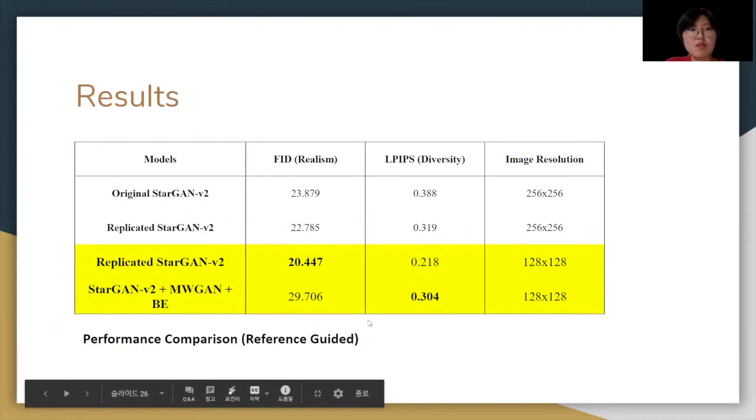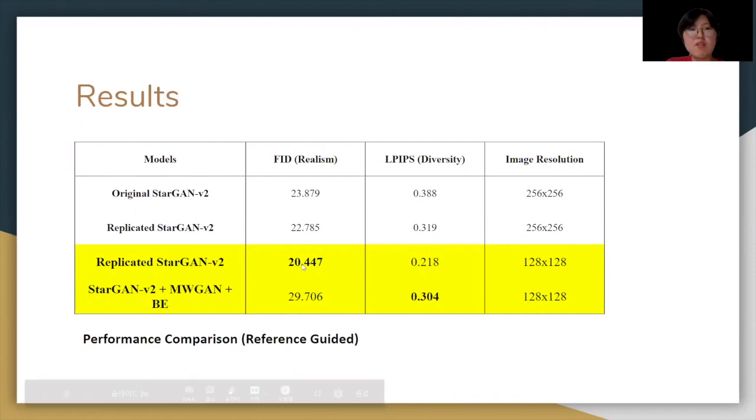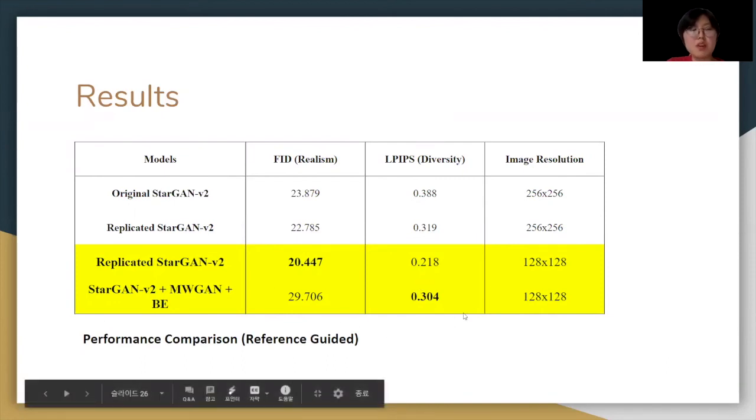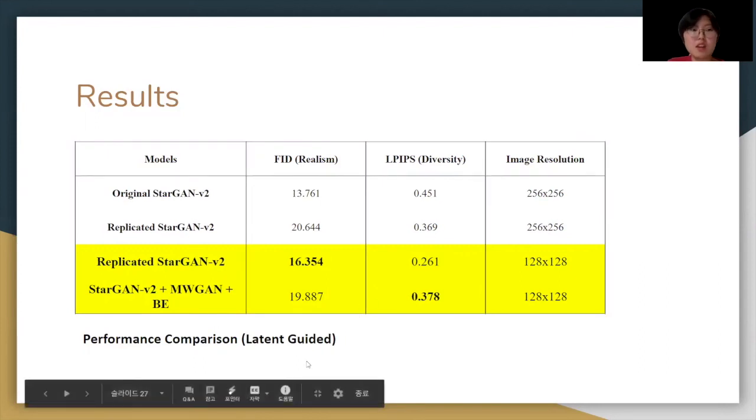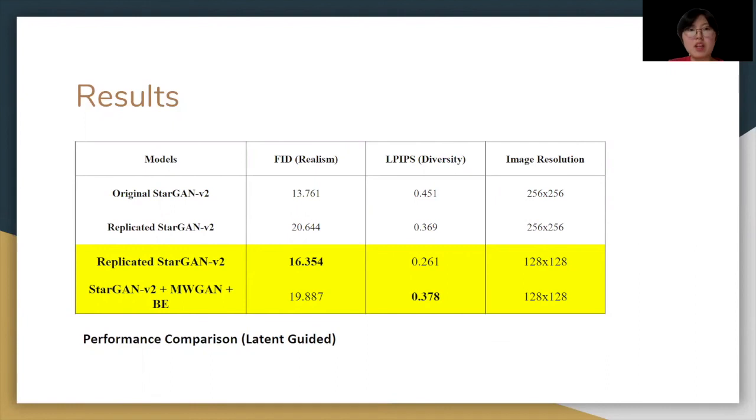In case of reference-guided translation, our improved model was worse in FID and better in LPIPS compared to the replication model. In case of latent-guided translation, again, our improvement model was worse in FID and better in LPIPS compared to the replication model. To sum up, our improvement model was worse in FID but better in LPIPS. It means that image quality decreased but diversity increased.